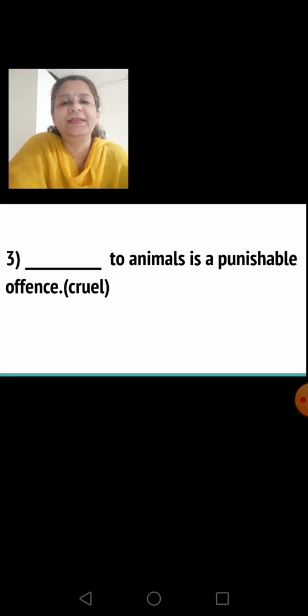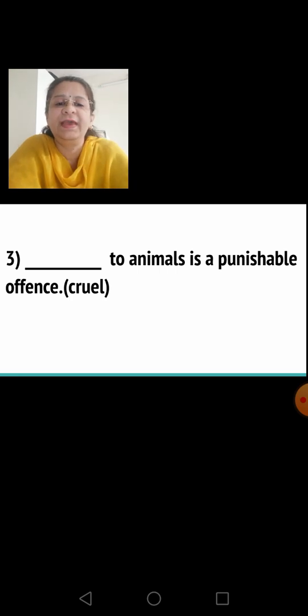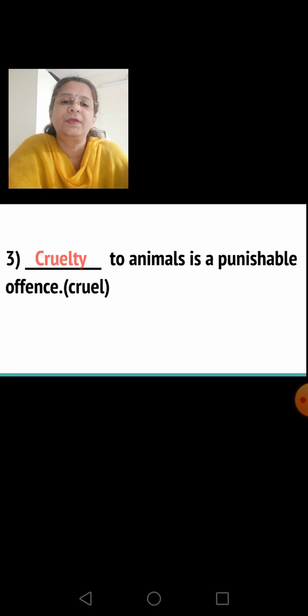Third sentence, dash to animals is a punishable offense. The word given here is cruel. And how will it change into abstract form? Yes, cruelty.